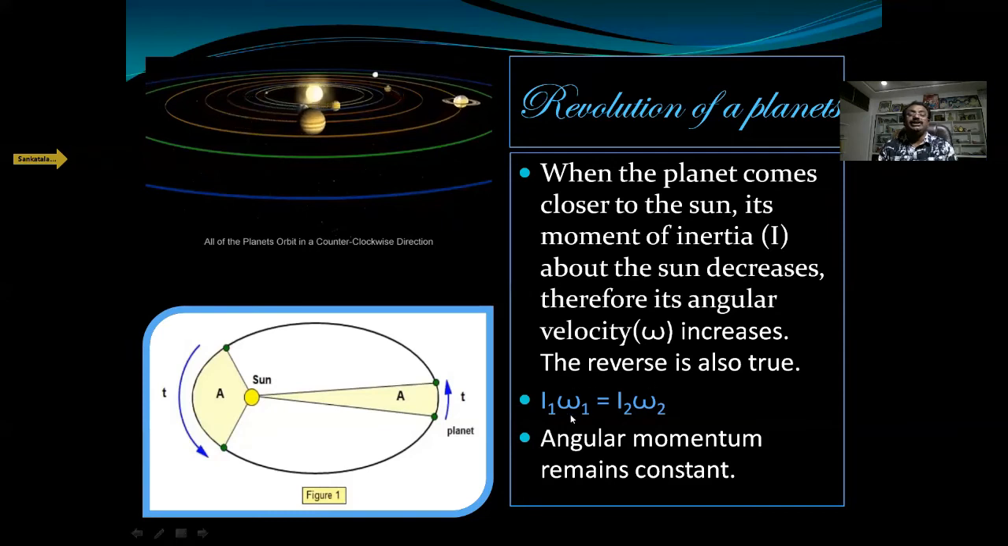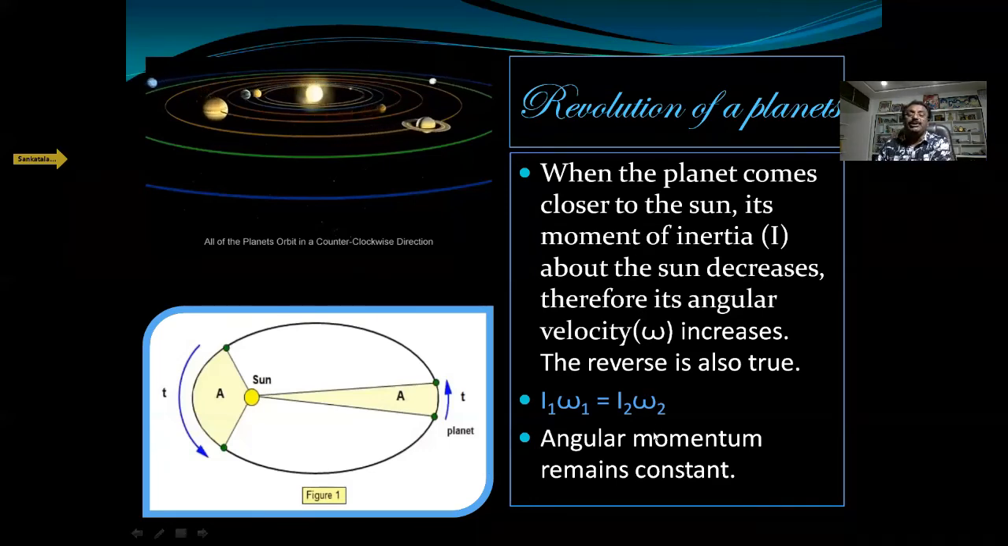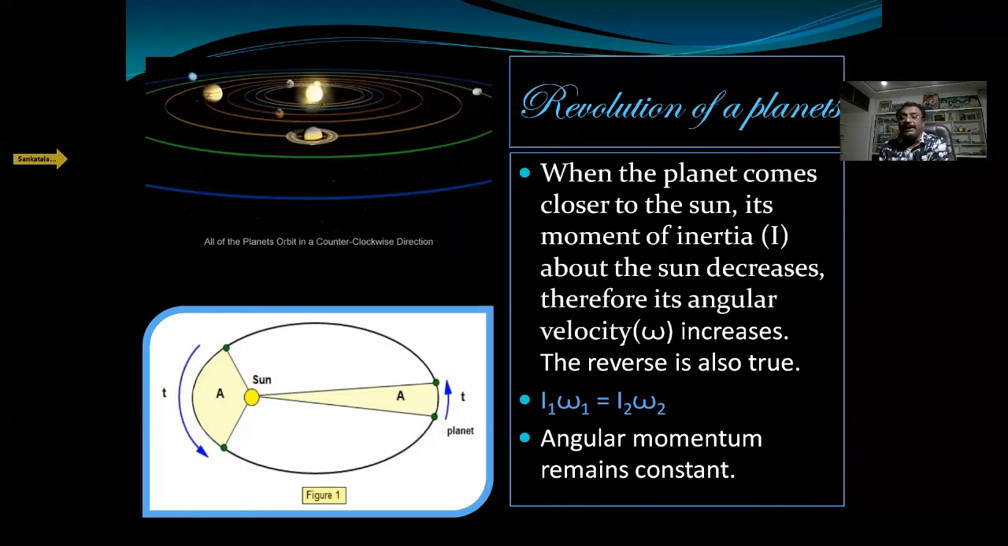So I1 omega 1 is equal to I2 omega 2. I1 omega 1 is what? When the planet is coming very near to the sun, the moment of inertia is I1 and the angular velocity is omega 1. Again, in another instance, when they are moving away, then what happens? I2 increases, omega decreases, but their angular momentum remains constant. So that is why planets revolve around the sun in a fixed orbit, because they obey the principle of conservation of angular momentum.